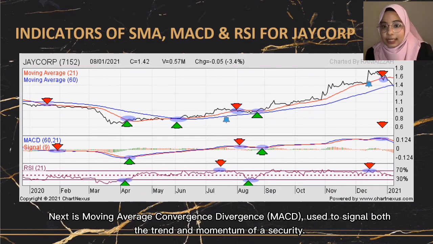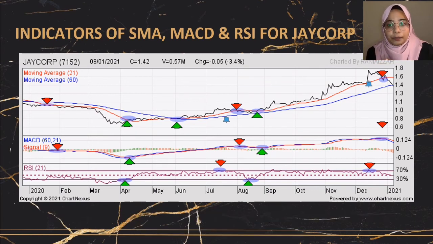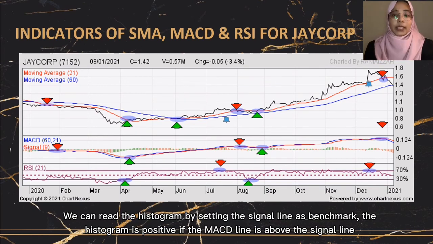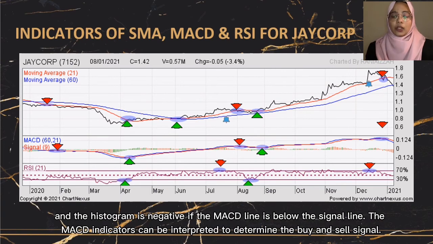Next, moving average convergence divergence, known as MACD, is used to signal both the trend and momentum of a security. We can read the histogram by setting the signal line as a benchmark. The histogram is positive if the MACD line is above the signal line, and the histogram is negative if the MACD line is below the signal line. The MACD indicators can be interpreted to determine the buy and sell signal.